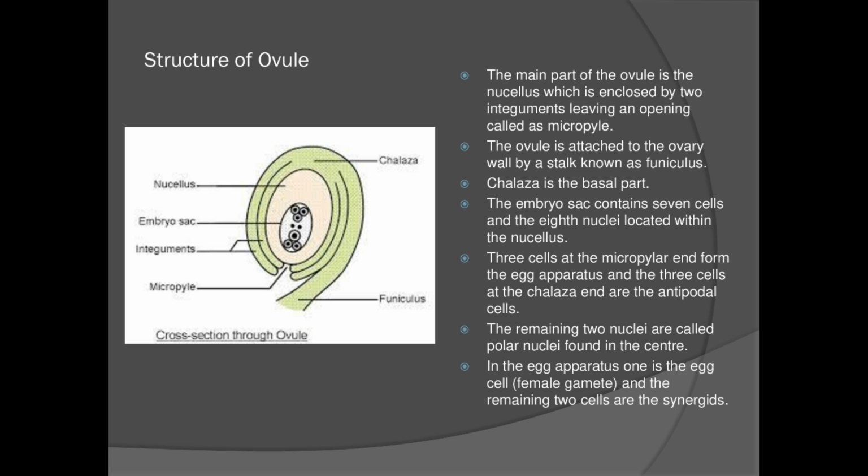So this is the overall structure of your flower. We all have seen flowers in plants, but this is the primary function of a flower. Flowers are produced only to carry on the sexual reproduction. How the sexual reproduction happens, how this male and female gametes inside the flower get fused and form an offspring, that we are going to see in the next videos.